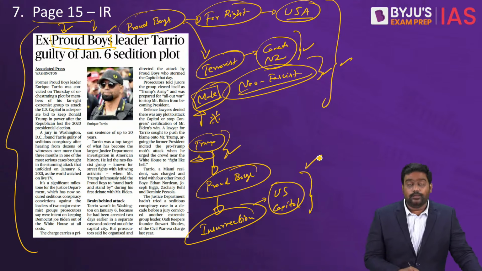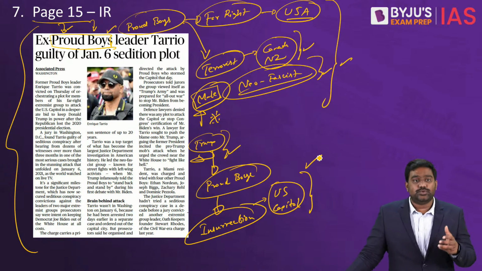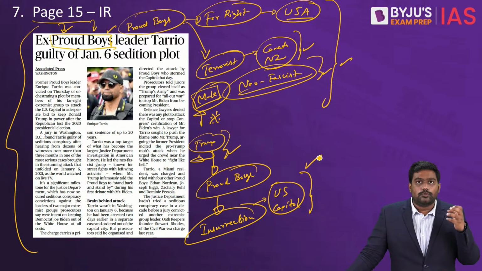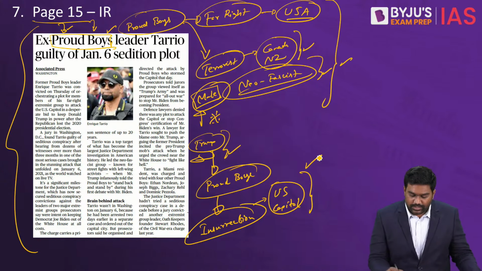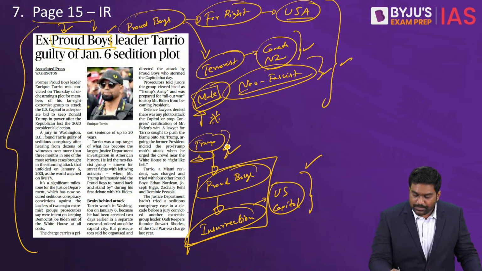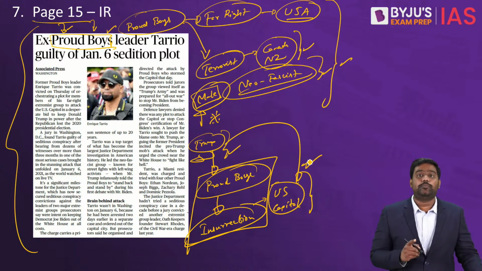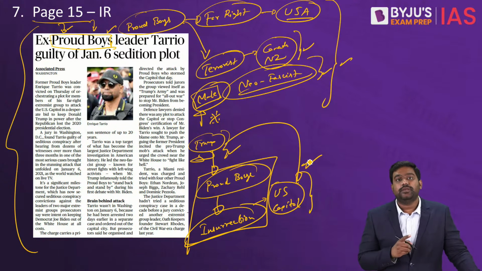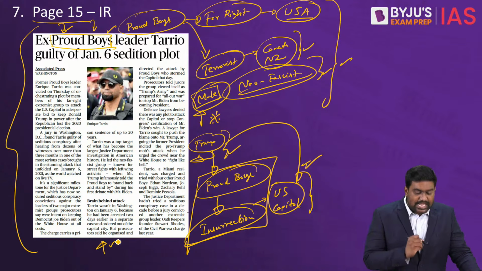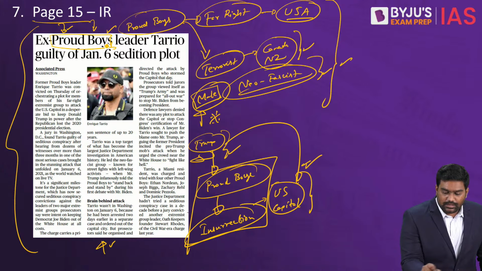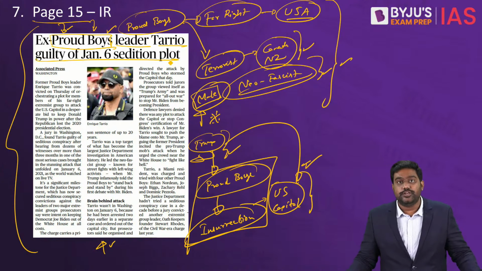At the US Capitol, which is the legislature of the US, where the formal vote counting process was taking place, Proud Boy extremists, along with radical supporters of Donald Trump, tried to disrupt the electoral process and engaged in violence. This was an extremist act. So in this case, regarding the US Capitol violence, the ex-leader of Proud Boys has been held guilty. That is why the topic is in the news.